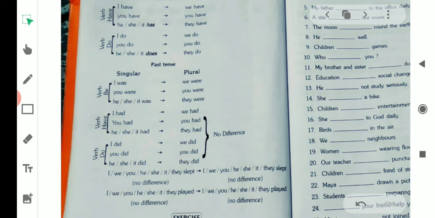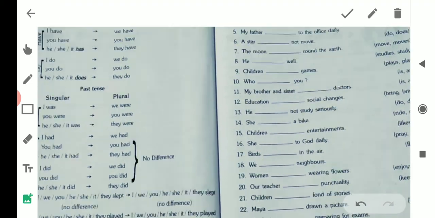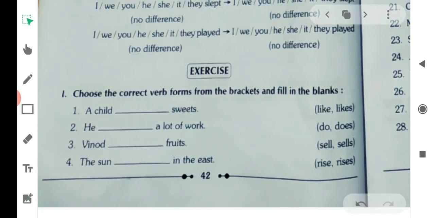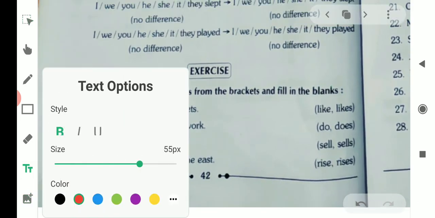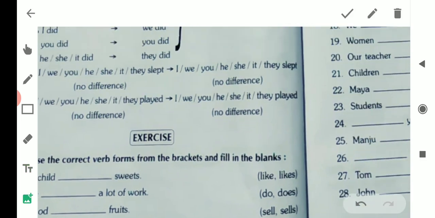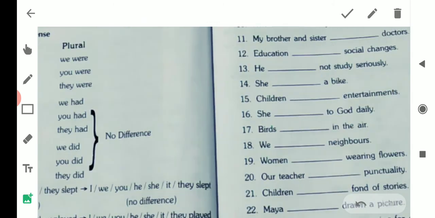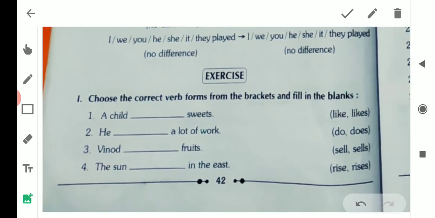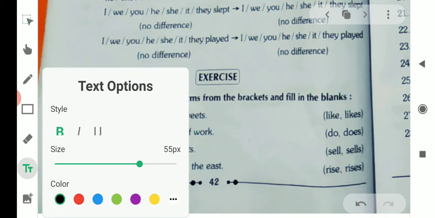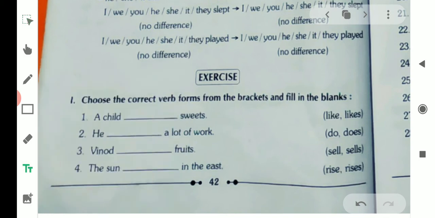Now let's solve the exercise. Here on your screen it is given. Choose the correct verb forms from the brackets and fill in the blanks. I have taught you that singular nouns take singular verbs. Plural nouns take plural verbs. Here a plenty of examples are given for you to solve.